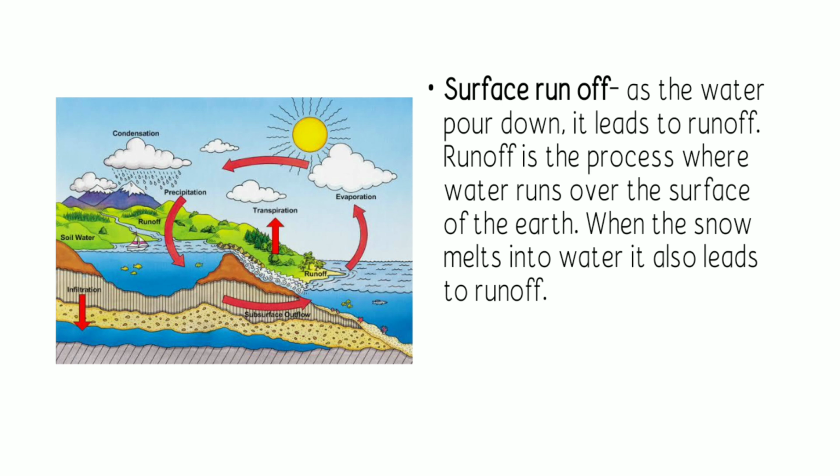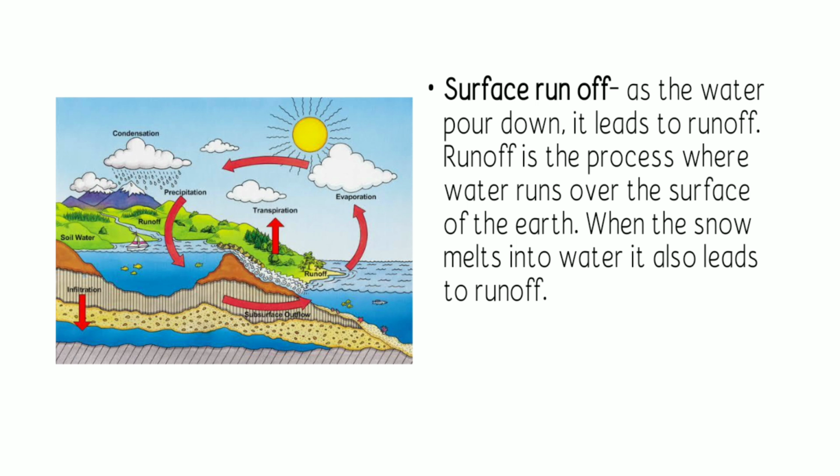For the last process, I'm sorry, it is not included in the PowerPoint. So we have the infiltration. Kindly check your module. When we say infiltration, water that precipitates does not run off into the river and is not absorbed by plants or evaporated. It moves deep into the soil, and this process is what we call infiltration. The water seeps down and increases the level of groundwater. This water is called pure water and is drinkable.